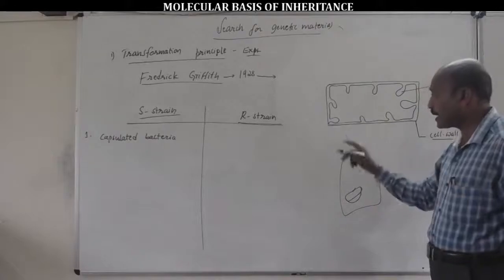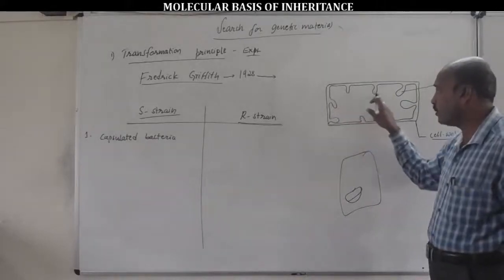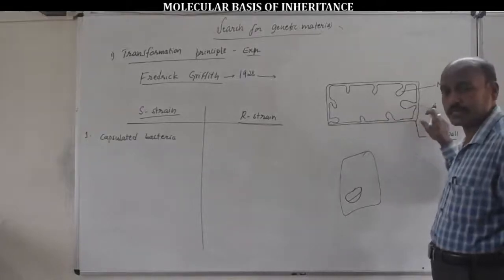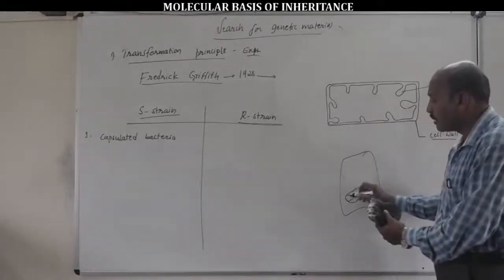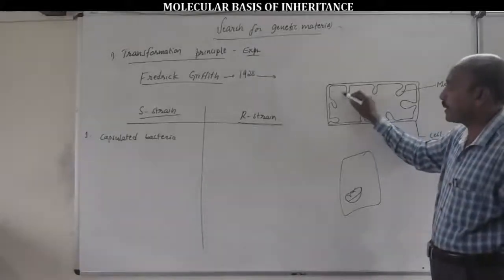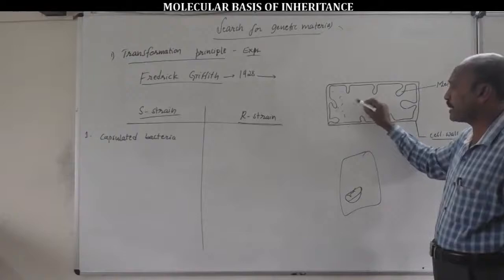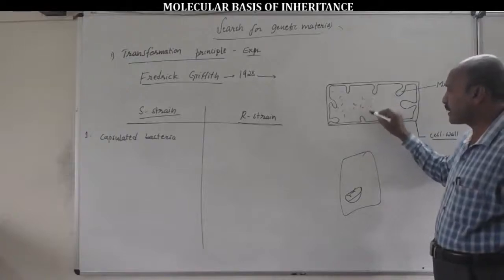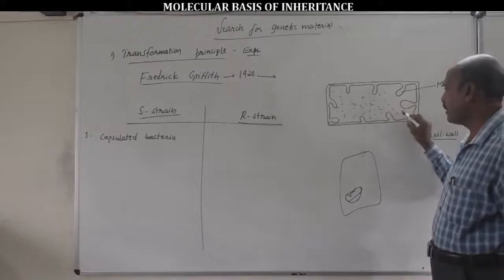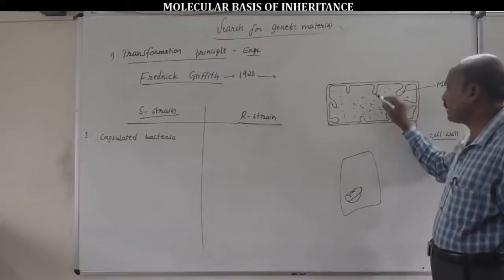Similarly, in a bacterial cell, the convolutions of the plasma membrane called mesosomes are responsible for respiration. So, below the plasma membrane is the cytoplasm, containing an incipient nucleus, nucleoid, or genophore.